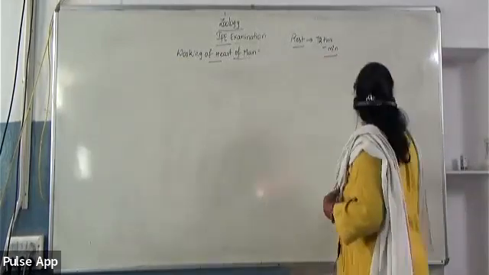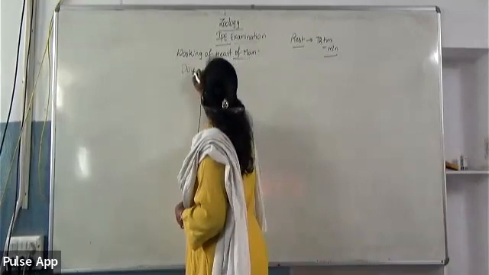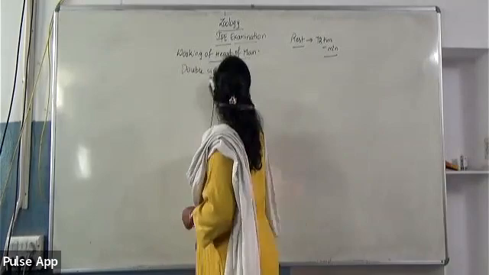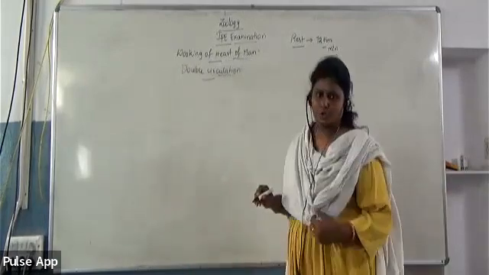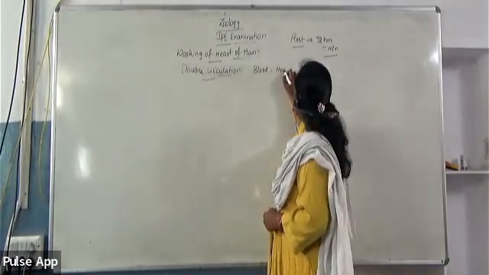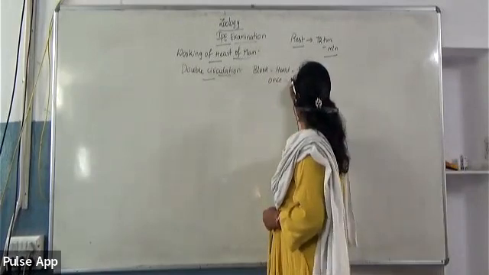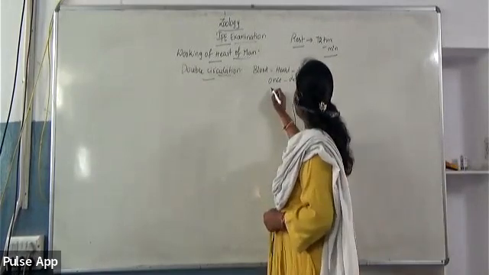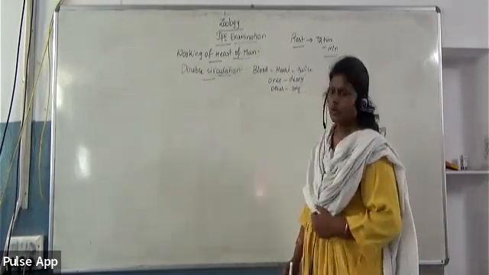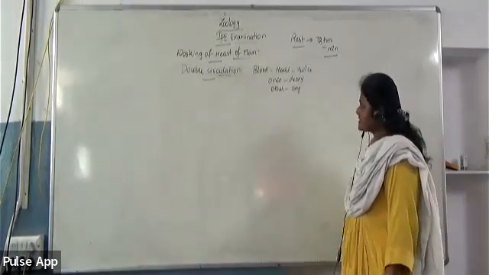The type of circulation occurring in human beings is double circulation, because the blood passes through the heart twice, once in the form of deoxygenated blood and another time in the form of oxygenated blood. That's why it is called a double circulatory system or double circulation.